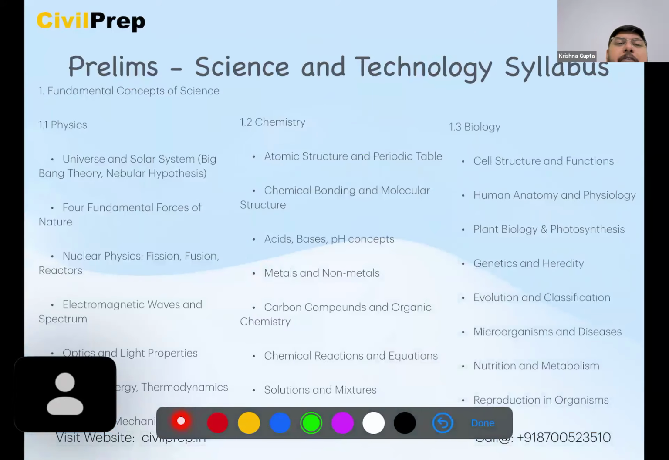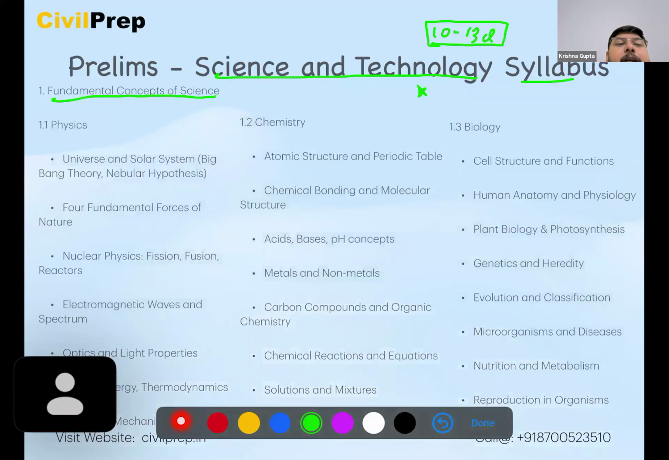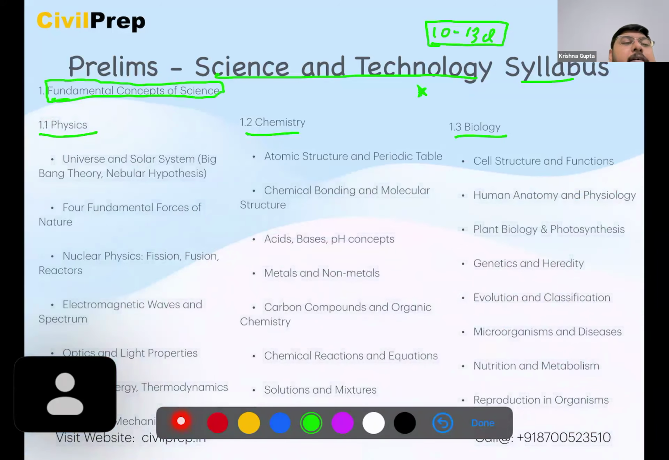Now, moving further, we have science and technology. Science and technology is one of the most important parts of the prelims exam, because if you cover science and technology, which has almost around 10 to 13 questions every year, it makes way for us to go for mains. So here we see that previously the fundamental concepts of science were asked with respect to physics, chemistry, and biology. Here, the physics part and the biology part is most important.